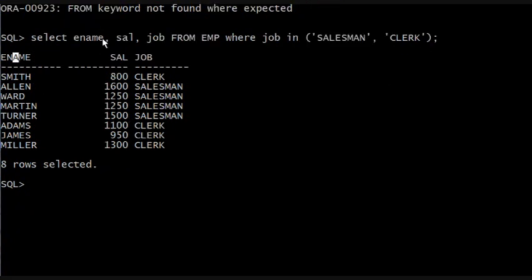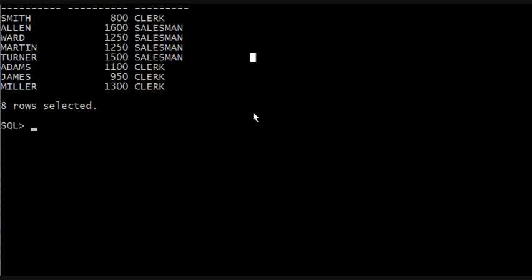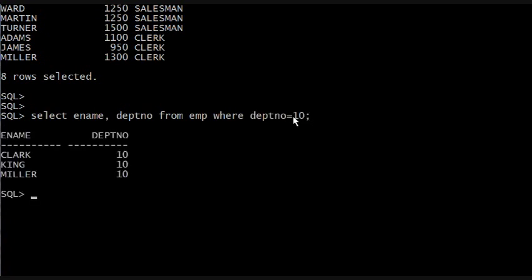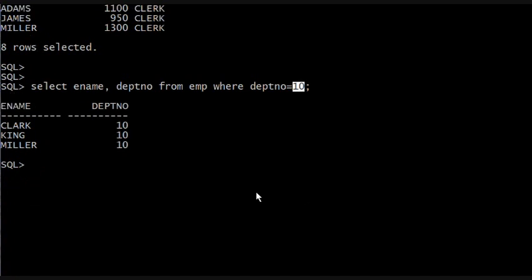It gives you the ename because that's what we selected. Sal, job. Clerk, salesman, clerk. And the salaries. So show me everybody who works in department, let's back up a little bit. Show me everybody who works in Department 10. Give me the names and department numbers. So select ename, comma, department number from EMP where department number equals 10. Now we said equals because we're only looking for a specific department number.